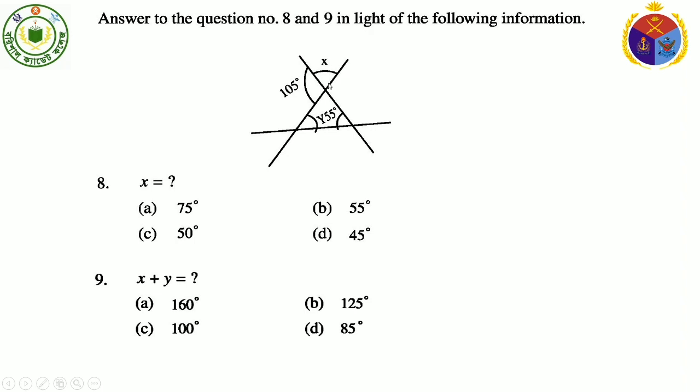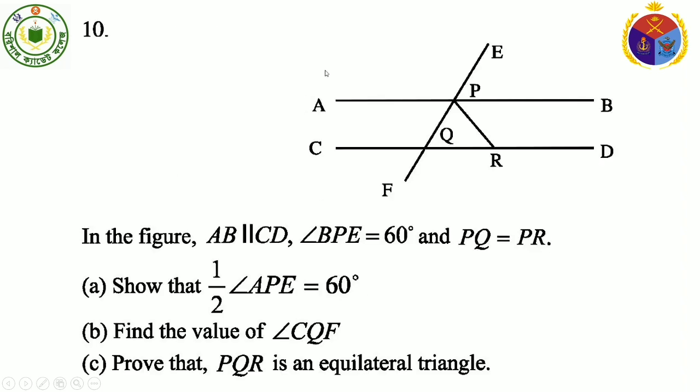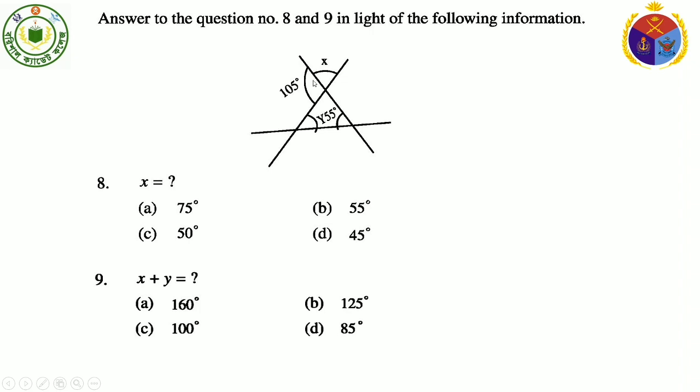See this angle. This angle is 180 degree. That means angle x plus 105 degree equal to 180 degree. So angle x equal to 180 degree minus 105 degree, that is 75 degree. So our required answer is option A, 75 degree.